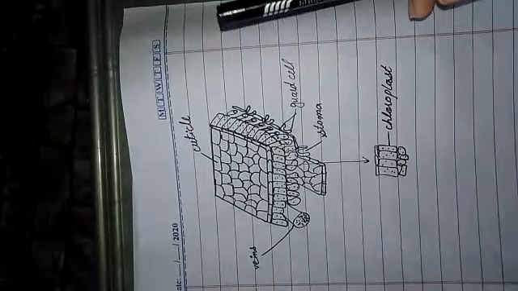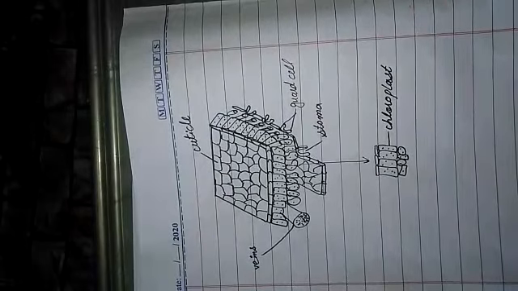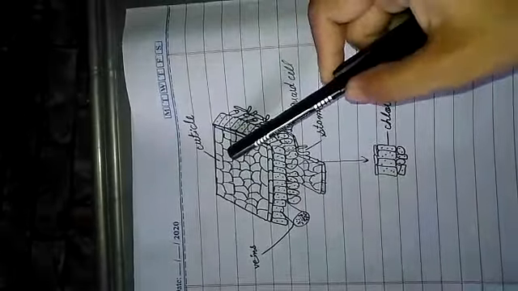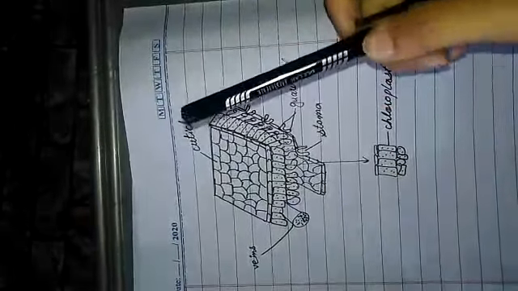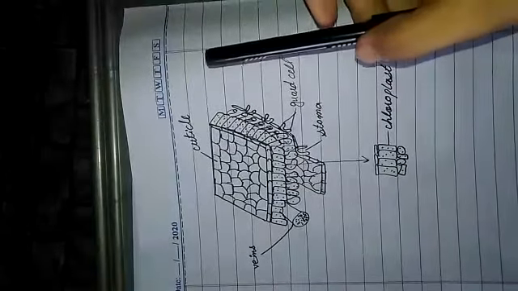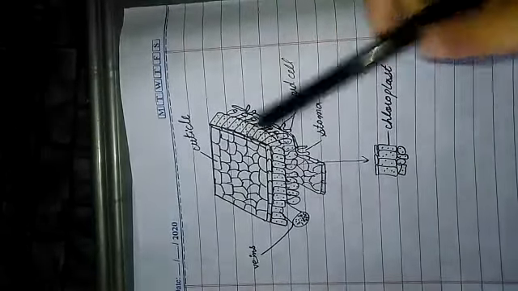It is covered by a layer of wax. This is called cuticle. So what is cuticle? The upper layer of the leaf is covered by wax which is called cuticle. Cuticle makes the leaf waterproof.